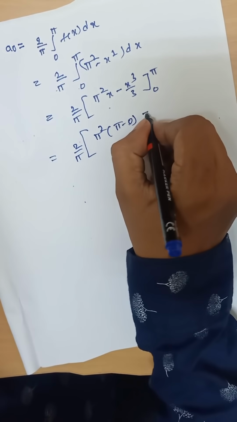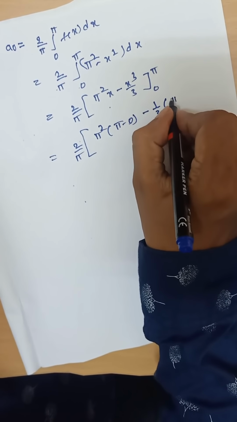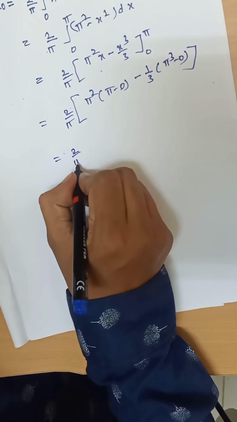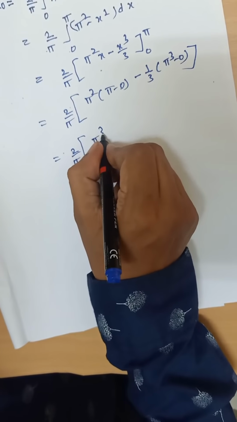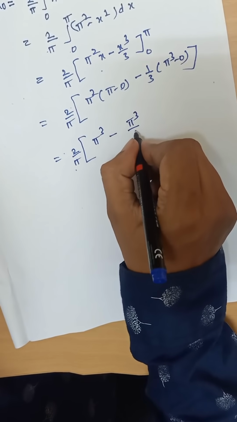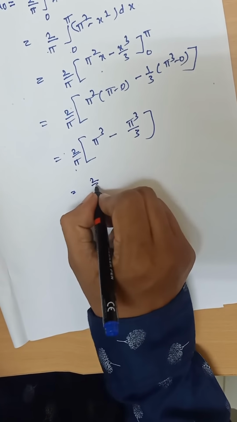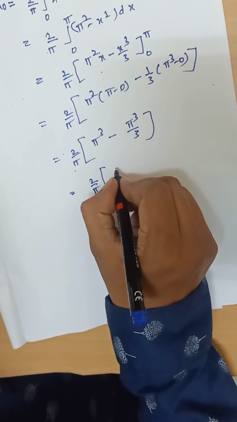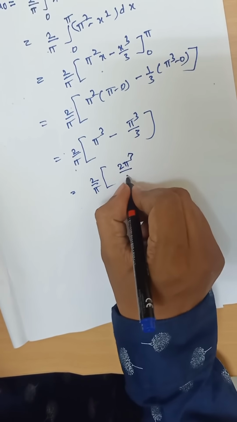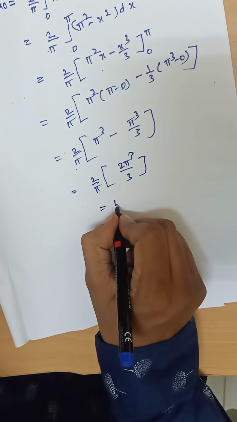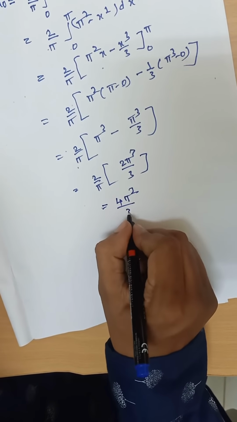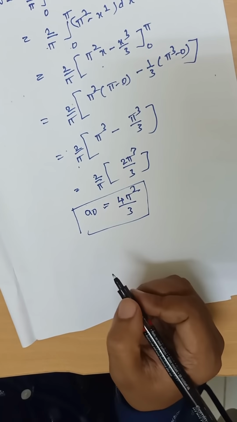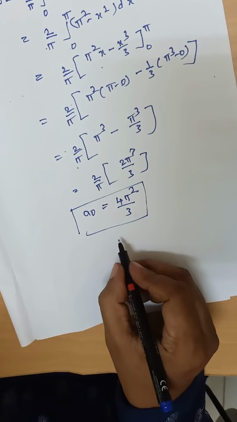That is equal to 2 by pi times pi square times pi minus 0, minus 1 by 3 pi cube minus 0, that is equal to 2 by pi times pi cube minus pi cube by 3, that is 2 by pi times 3 pi cube minus pi cube by 3, 2 pi cube by 3, that is 4 pi square by 3 is the required a naught. So I will continue in the next class.